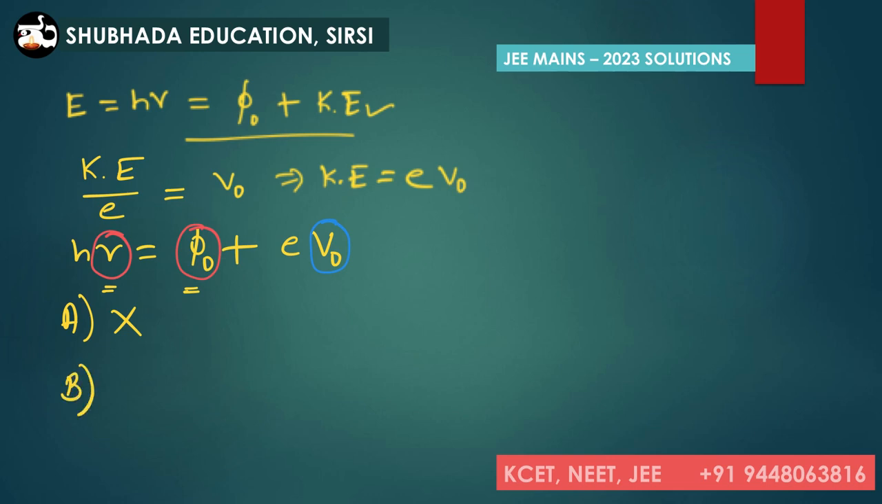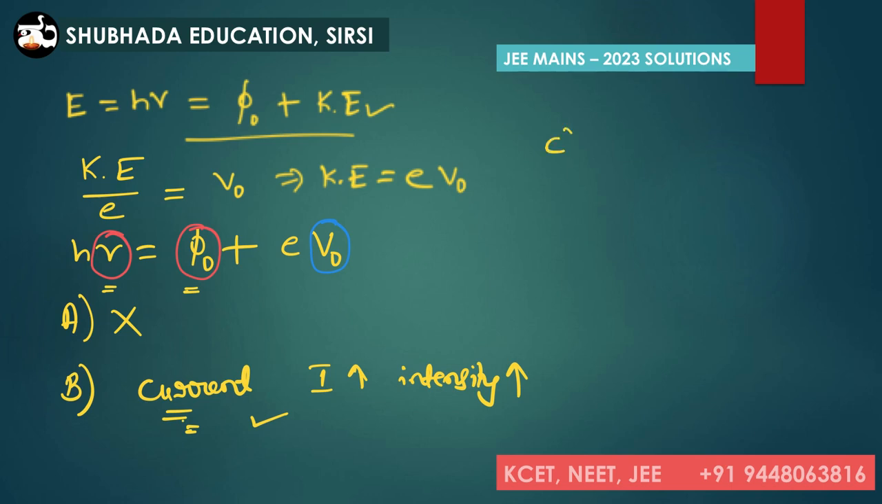Let's look at the second statement. The saturation current increases with increase in the intensity of the incident light. In our study of the observations of the photoelectric effect, we have seen that current increases as the intensity of the incident light increases, correct? That's the reason why the second statement is absolutely correct. So statement B is correct, we can say.